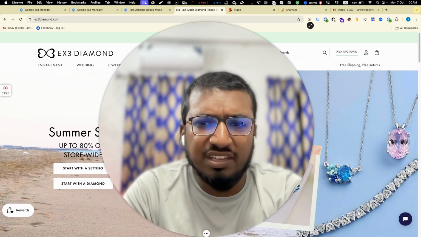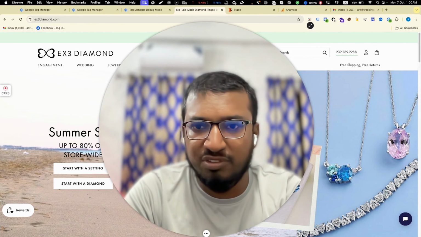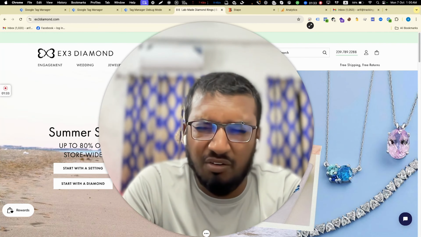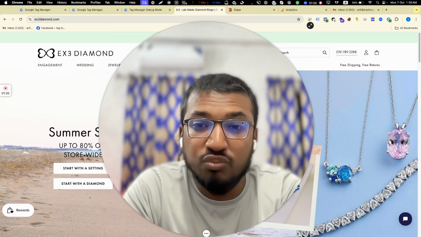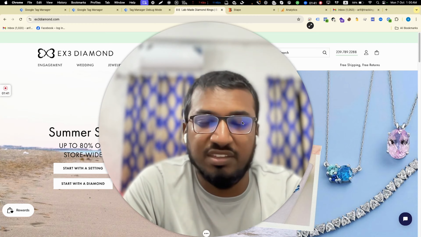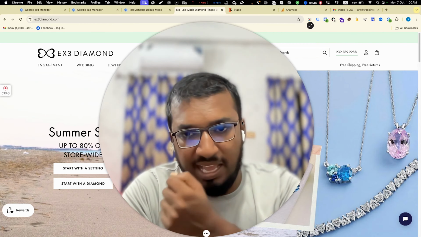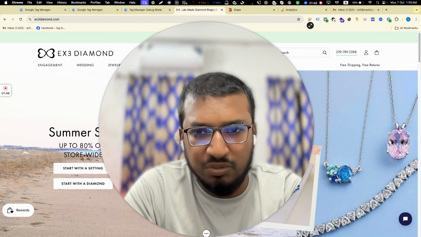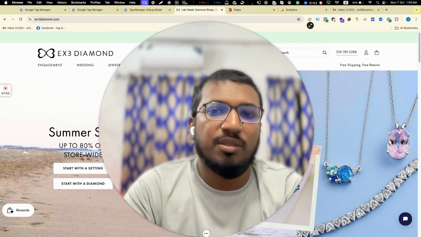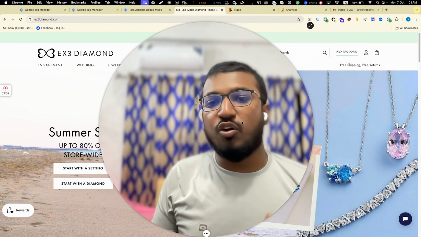Suppose they got 100 sales on the BigCommerce backend, but the Facebook dashboard, Google dashboard and TikTok dashboard are saying they have 2000 or maybe 500 or 600 sales. It's a huge difference. On the BigCommerce dashboard they can see the 100 sales and the 100 sales value. But for Facebook Ads and every ad platform, analytics, Google, Facebook, TikTok, Snapchat, whatever, they got problems. The big difference in the data, right? So they cannot optimize their ads.